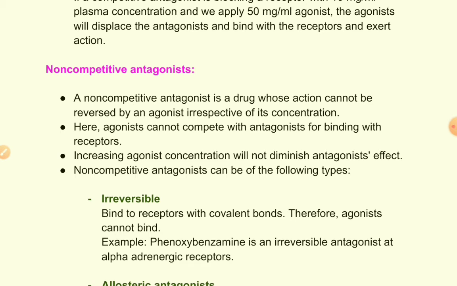Or there may be another reason, that the agonist and antagonist bind to different sites in a receptor. They bind to the same receptor, but at different sites of that receptor. So these antagonists are called non-competitive antagonists.